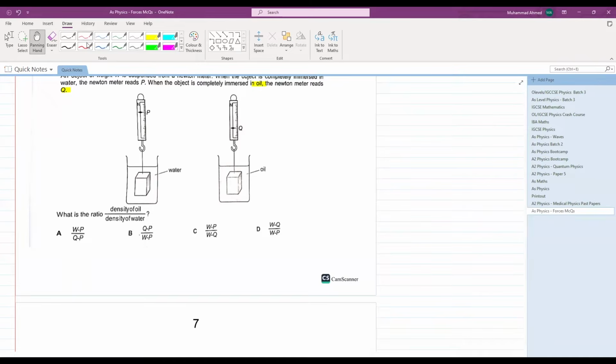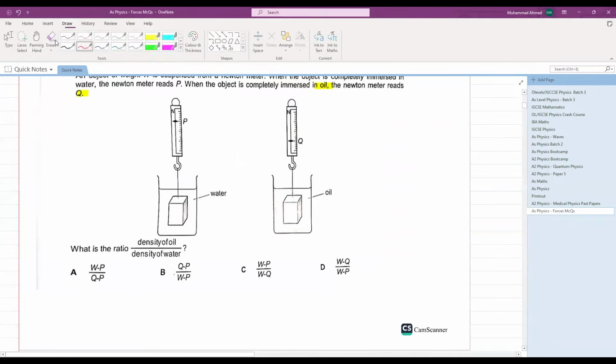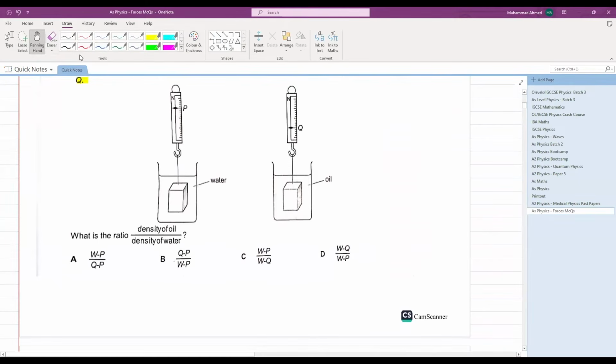Very easy. If you analyze this first diagram, what is happening? You have one upthrust force, you have a tension P, and you have a weight acting downwards. You can write it down here. The upthrust due to water plus tension P is equal to weight. The upthrust due to water is equal to weight minus P. How can I represent upthrust due to water?